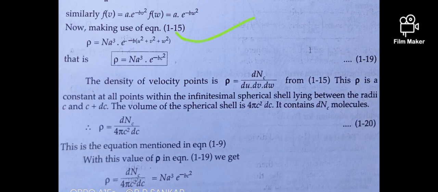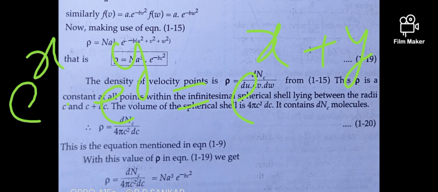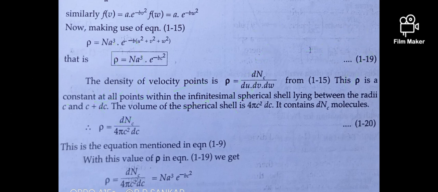So here 3 a's are multiplied, so a cube, and the bases are same, so powers are added: minus b u square plus minus b v square plus minus b w square. Take minus b as common, we get minus b of u square plus v square plus w square. And we know that u square plus v square plus w square is c square. So finally we get rho equal to n a cube e power minus b c square.